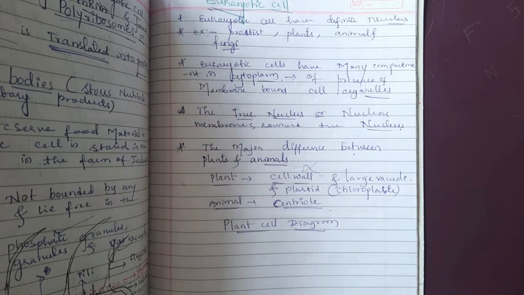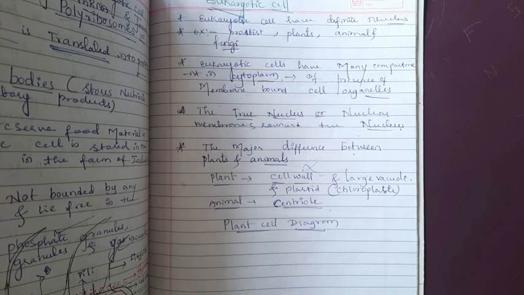Remember one thing, students: in the prokaryotic cell all the membrane bound cell organelles are absent, and only the 70S type of ribosome is present. In the eukaryotic cell, the 80S type of ribosome is present. In the eukaryotic cell we can say that the true nucleus is present, due to the presence of the nuclear membrane. The nucleus has a membrane known as the nuclear membrane.